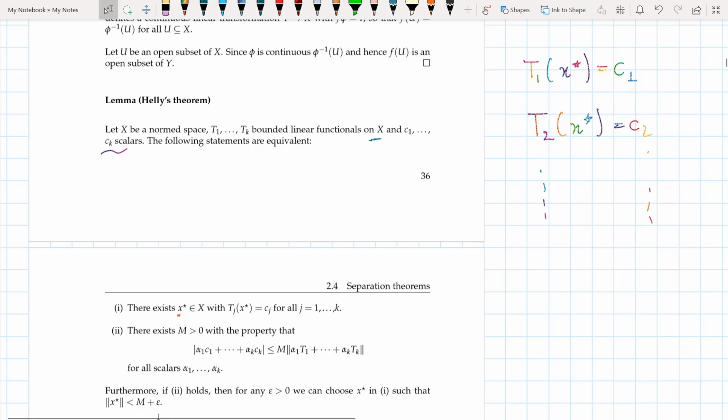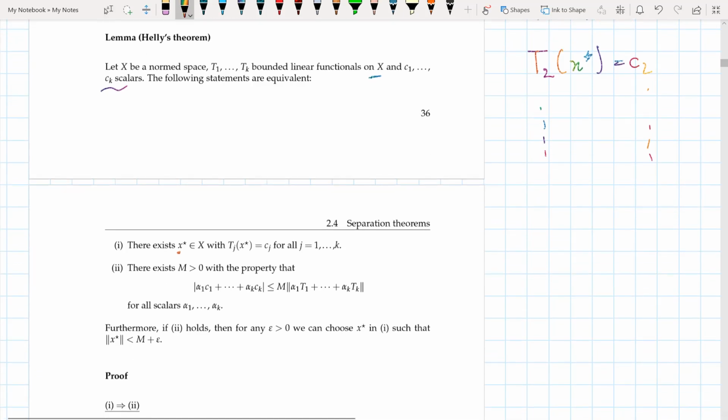And in order for this to hold, there exists an m greater than 0 with the property that this inequality holds for all scalars alpha 1 to alpha k. Furthermore, if 2 holds, then for any epsilon greater than 0, we can choose an X star in 1 such that norm of X star is less than m plus epsilon.